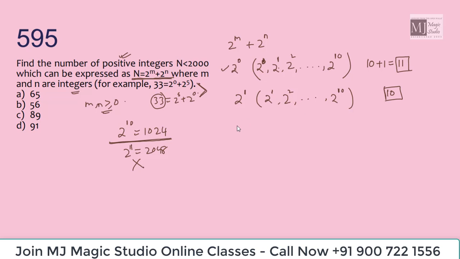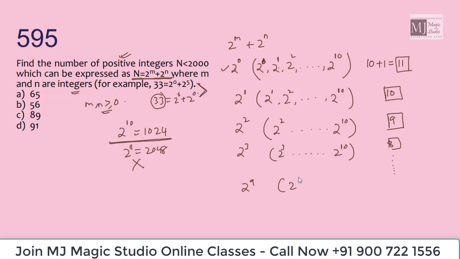Similarly, if I take m equals 2, this time the value of n will start with 2 and will end at 2 to the power 10. So we will have 9 such values. If m is 3, I'll start with 2 to the power 3 till 2 to the power 10. We will have 8 such values, and we can move on till 2 to the power 9.